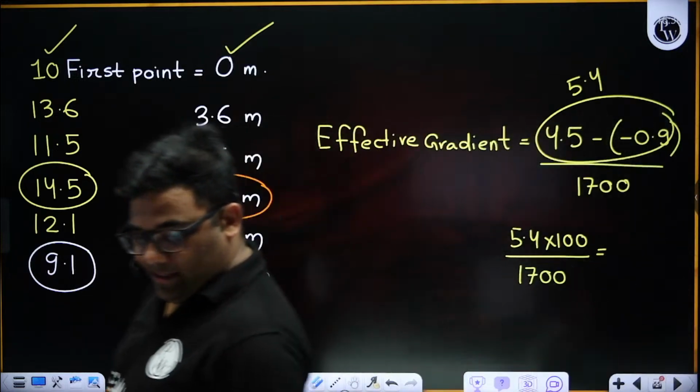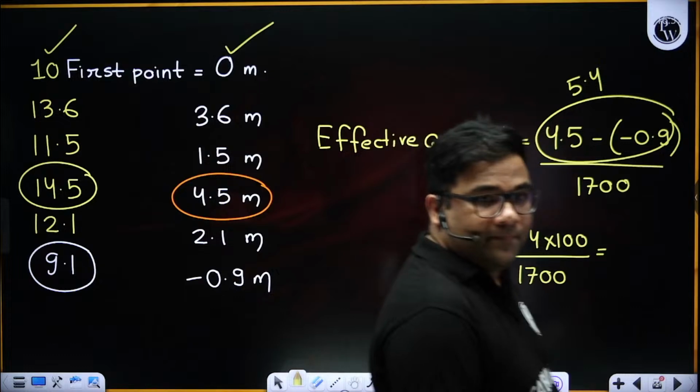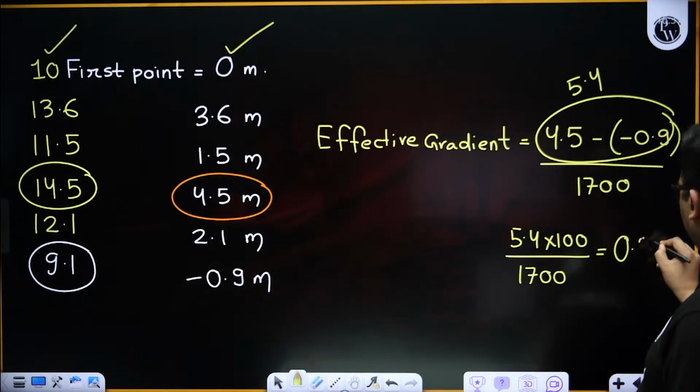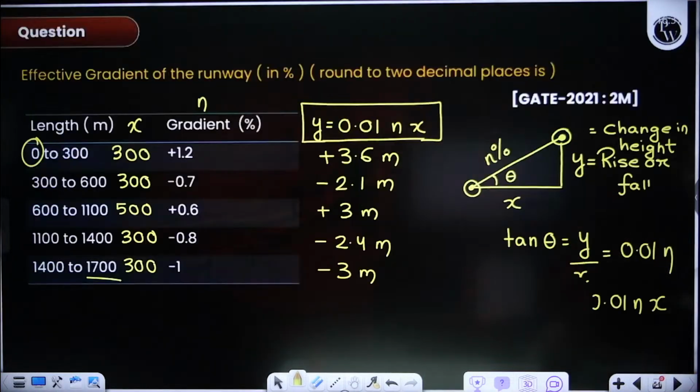What is the effective gradient you are getting? Round to 2 decimal places is given, so I can write 0.32 percentage.